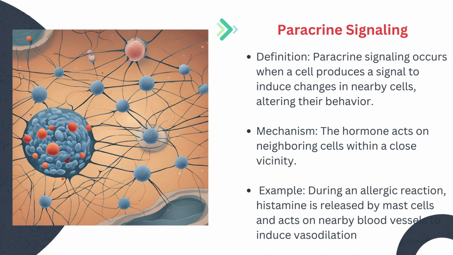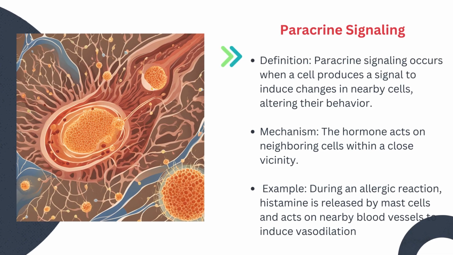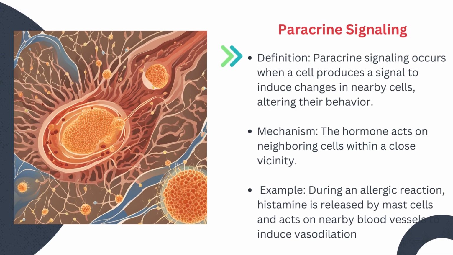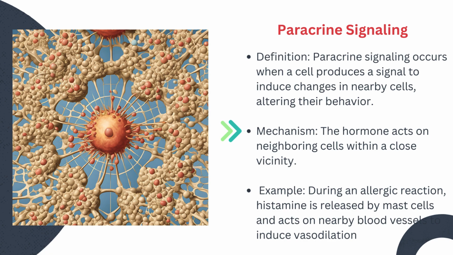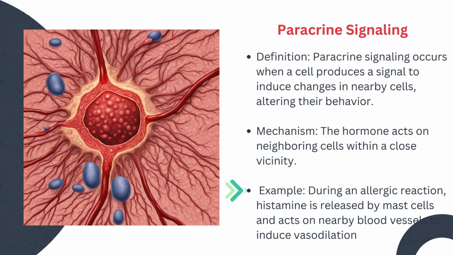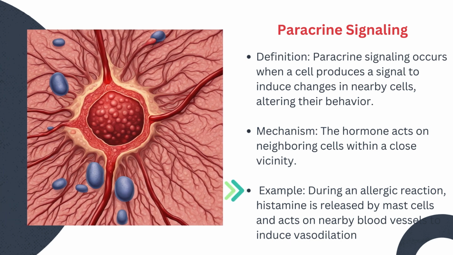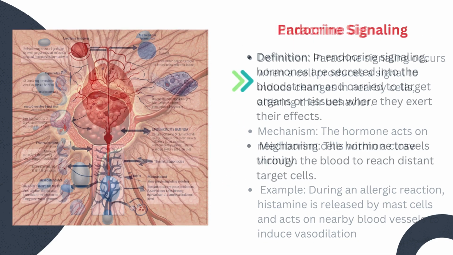Paracrine signaling. Paracrine signaling occurs when a cell produces a signal to induce changes in nearby cells, altering their behavior. Mechanism: the hormone acts on neighboring cells within a close vicinity. Example: during an allergic reaction, histamine is released by mast cells and acts on nearby blood vessels to induce vasodilation.